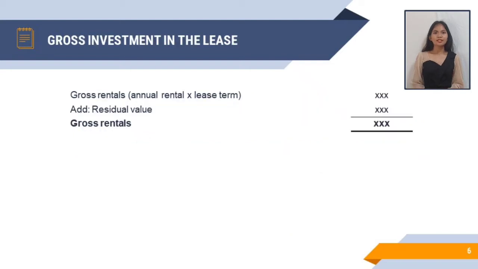So, here's the guide on how we compute the gross investment in the lease. According to what we have said earlier, it is gross rental or annual rental times the lease term, then we will add the residual value to get the gross rental. Let's try to compute gross rental in this illustration.